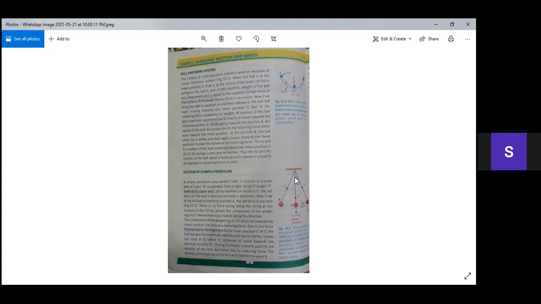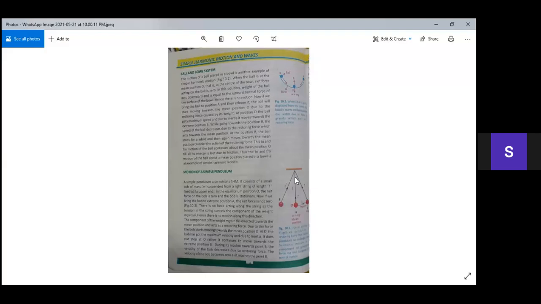Okay, now when we move the bob from position O to position A, that is the extreme position, now here a force restores it. And this restoring force directs the bob towards the mean position. Why? Because the acceleration is always directed towards the mean position. This is the property, or you can say the characteristic of simple harmonic motion, that acceleration is always directed towards the mean position.